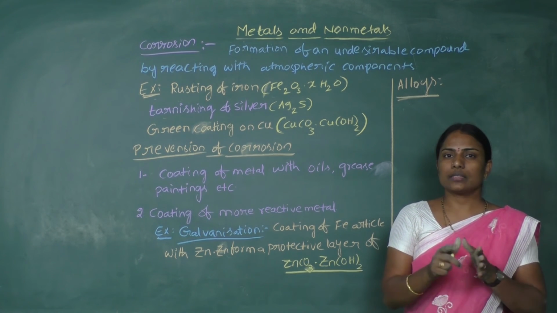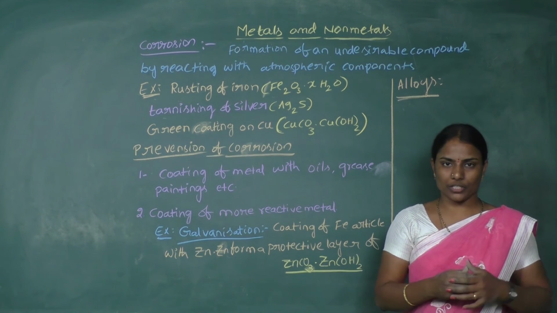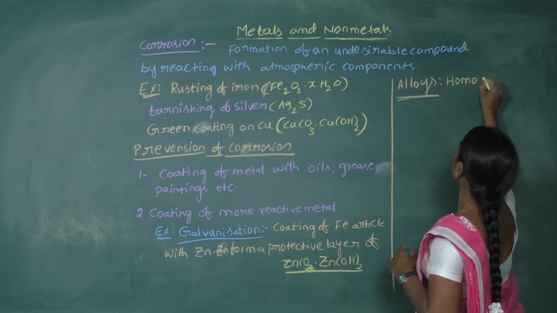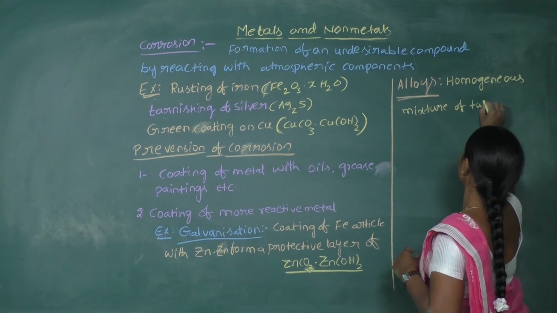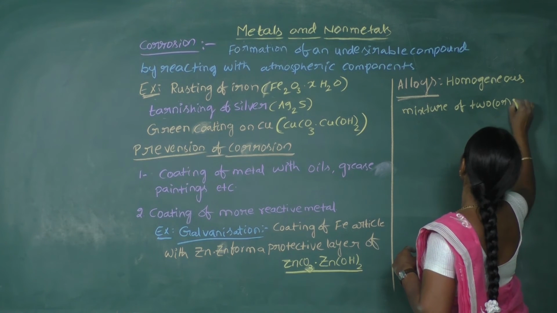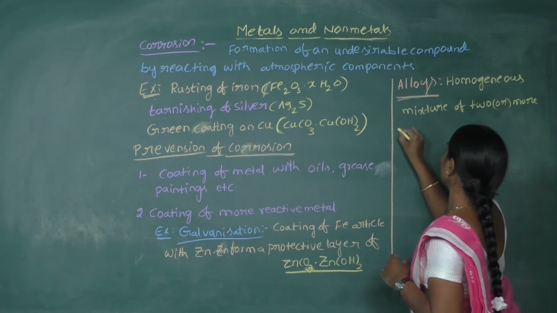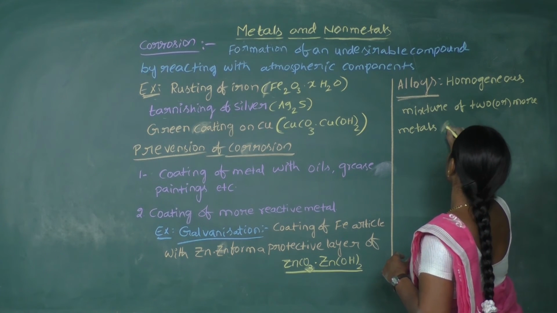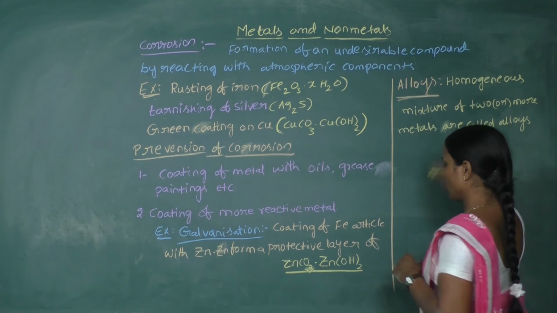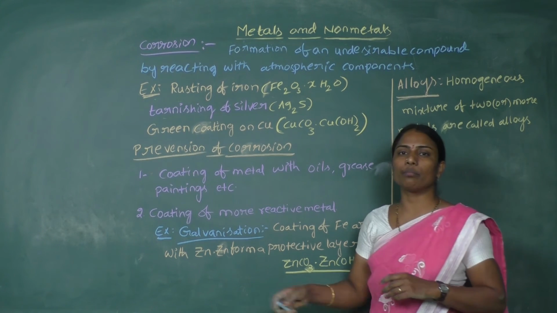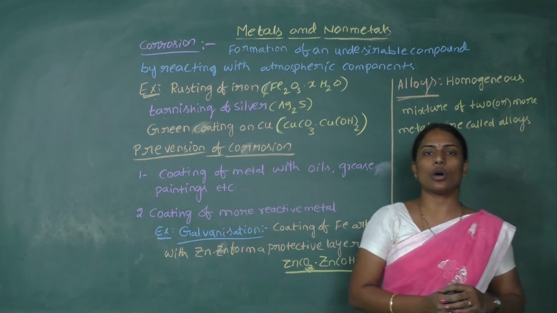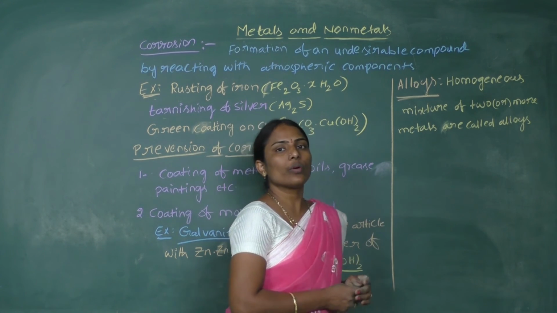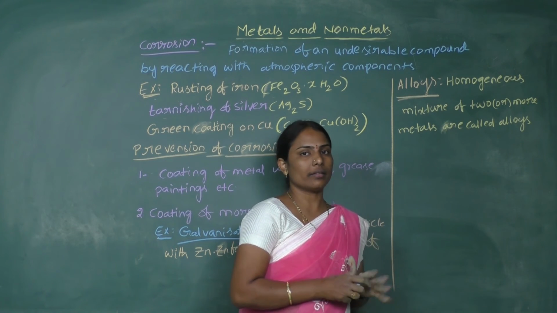Because metals can dissolve into each other, the homogeneous mixture of two or more metals is called an alloy. So alloys are simply the homogeneous mixture of two or more metals, because one metal can dissolve into another metal readily, right?